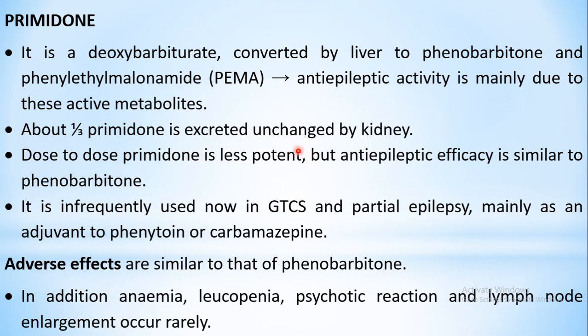If you consider the potency of this drug, it is dose to dose less potent as compared to phenobarbital. So when you compare primidone with phenobarbital, it is less potent. Less potent means a higher dose of primidone is required to produce the same amount of action produced by phenobarbital. So no doubt it is less potent.